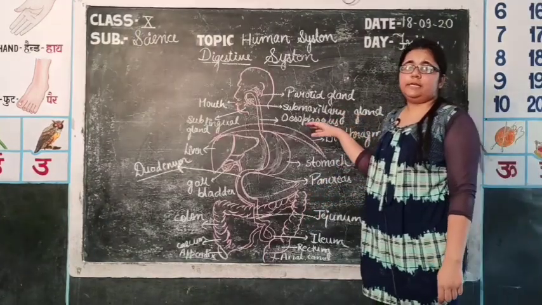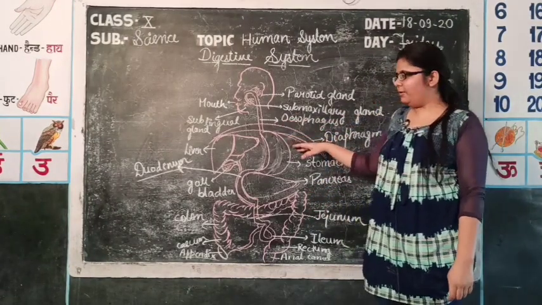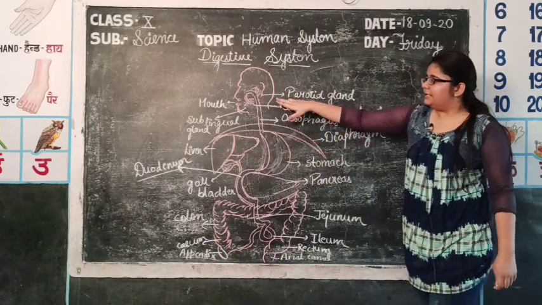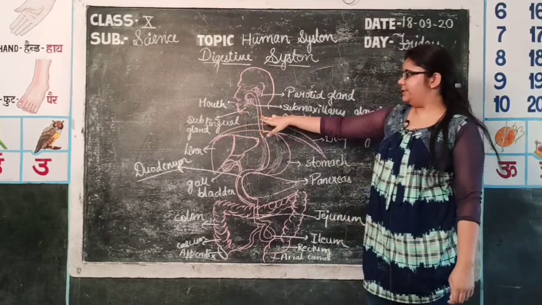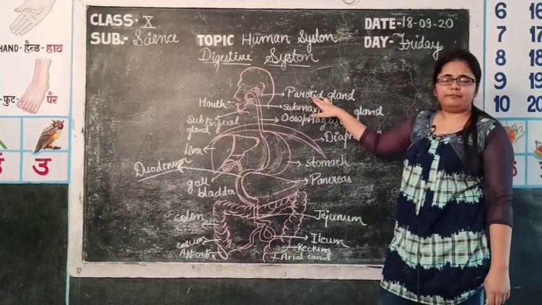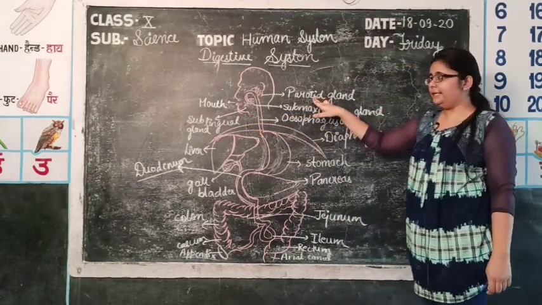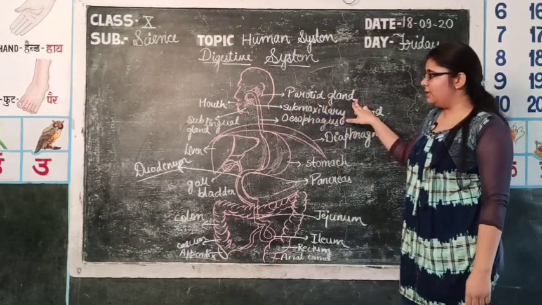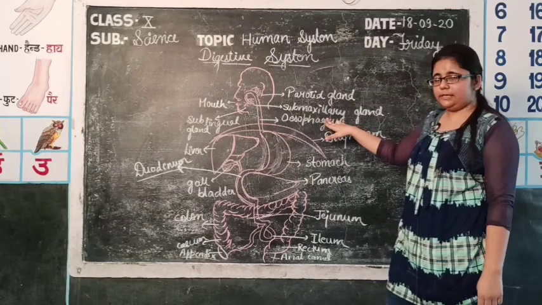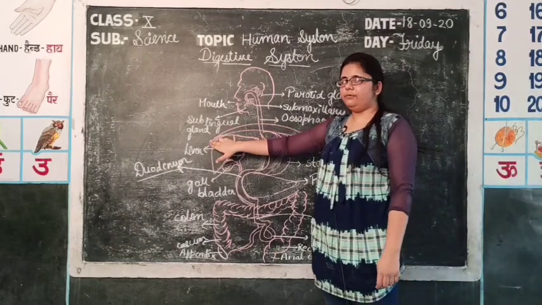So let's study the alimentary canal with the help of a diagram. So this is the mouth, the first organ, from which food enters. Then there are various salivary glands present, mainly three types. First of all, and the main gland, is the parotid gland. The second one is the submaxillary gland and the third one is the sublingual gland.